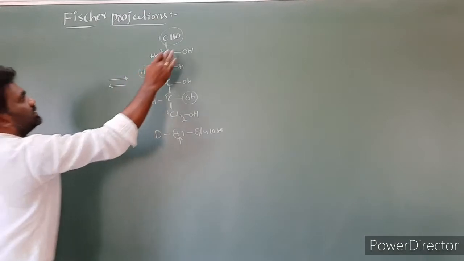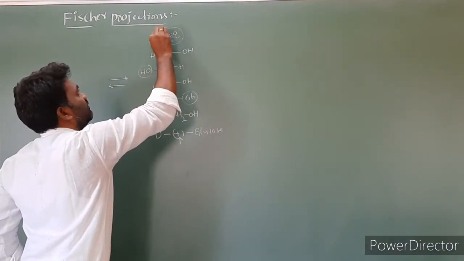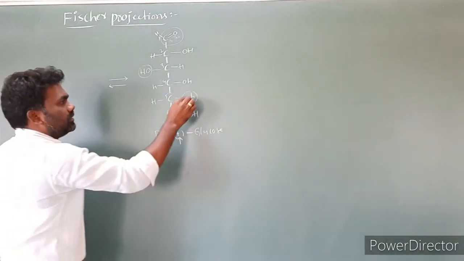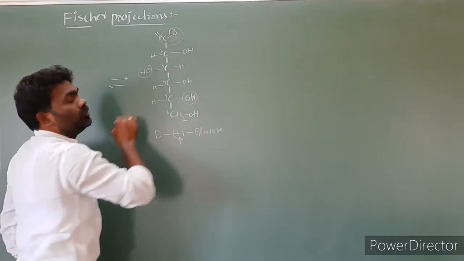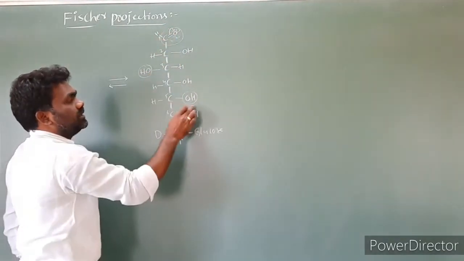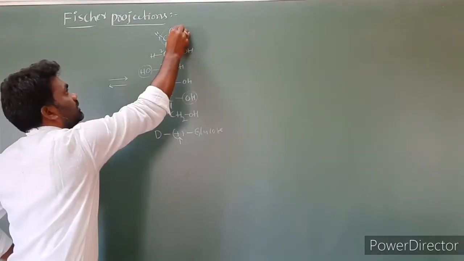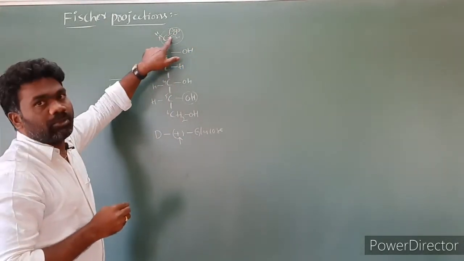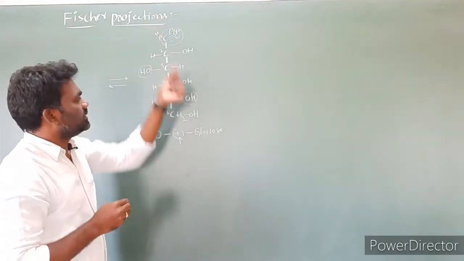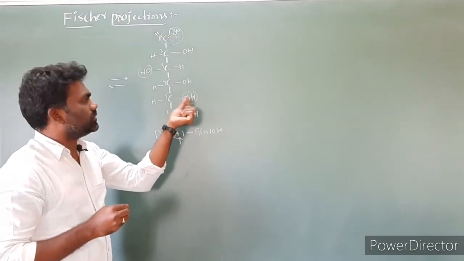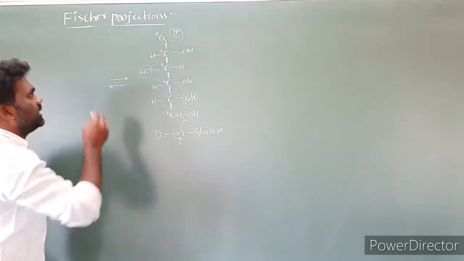So I am taking this structure for convenience. First case, I am taking C double bond O, with this oxygen and this hydrogen. This bond will get polarized and move to here, then oxygen will get a negative charge. This hydrogen will be shifted to here, and this O will become OH. The double bond is moving to oxygen, which gets a negative charge, and this hydrogen is converting the oxygen into OH. This oxygen will be joined to this carbon and will form a cyclic structure. Let us see how it is.